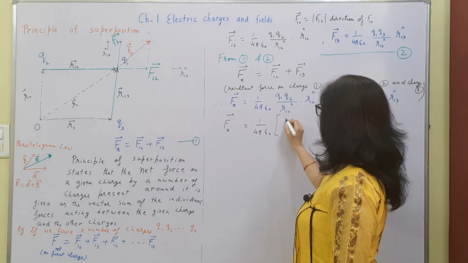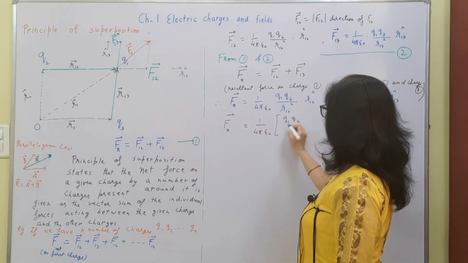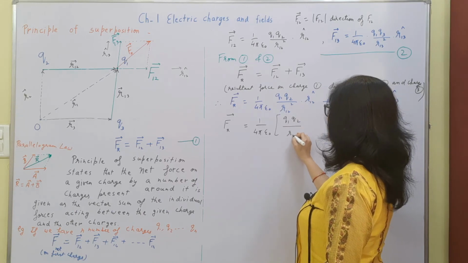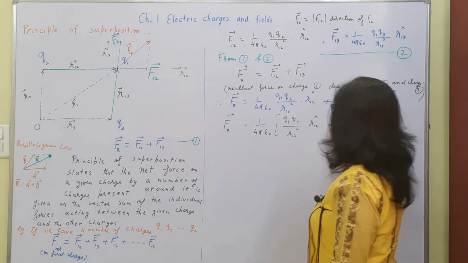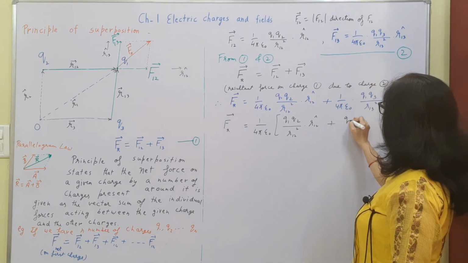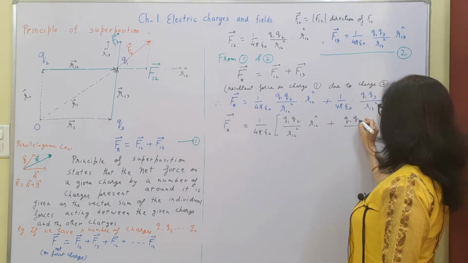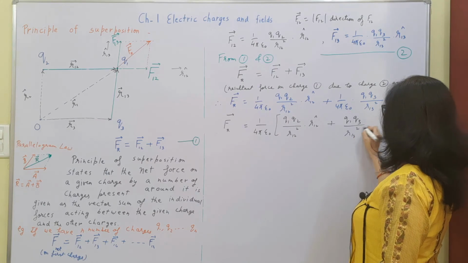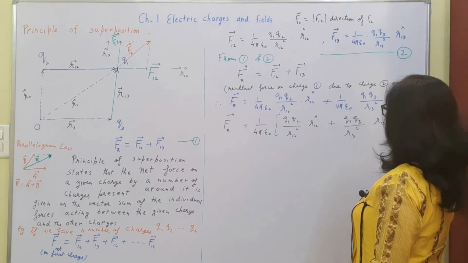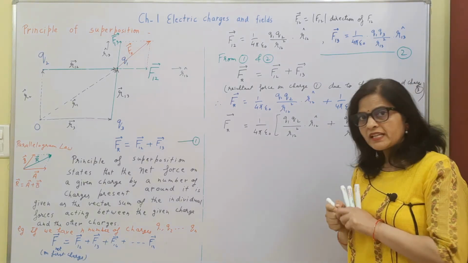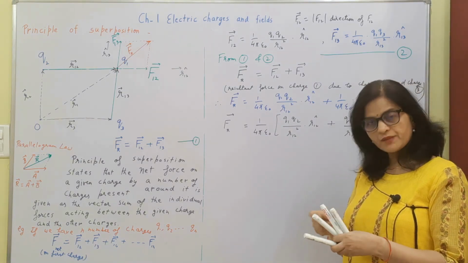Inside this can be written q1 q2, the first pair of charges, upon r12 whole square into r12 cap, plus q1 q3 upon r13 whole square into r13 cap. So we can generalize it for n number of charges.